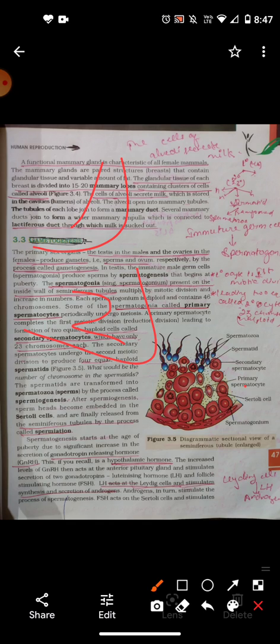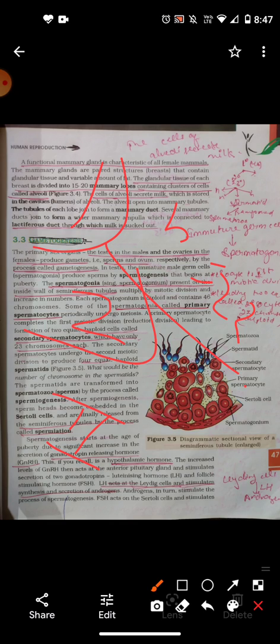Each primary spermatocyte is a large diploid cell, 2n equals 46. It undergoes meiosis first, and the two cells formed as a result of meiosis first are called secondary spermatocytes. They are haploid, meaning n is 23. The secondary spermatocytes undergo meiosis second, and the four cells formed are called spermatids. In this manner, each type B spermatogonium produces four haploid spermatids by meiosis.